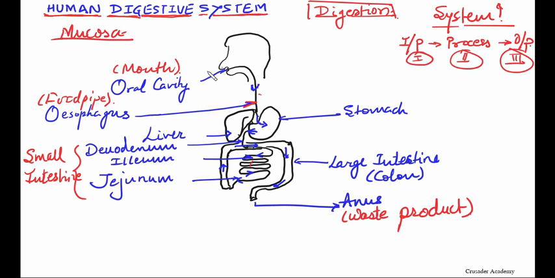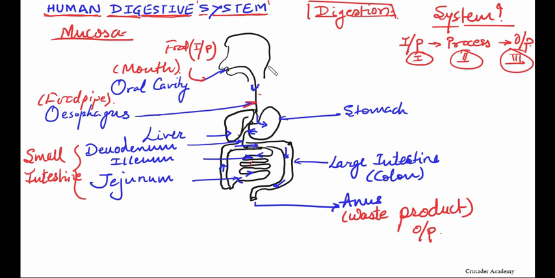So here we are giving food, which is step number one, that is input. Then it is processed throughout our various organs, and then it is given out as a waste product, that is output. So here I can say food is the input, waste product is the output, and meanwhile the processing is done, hence it is said to be a system. The digestive system is a system.